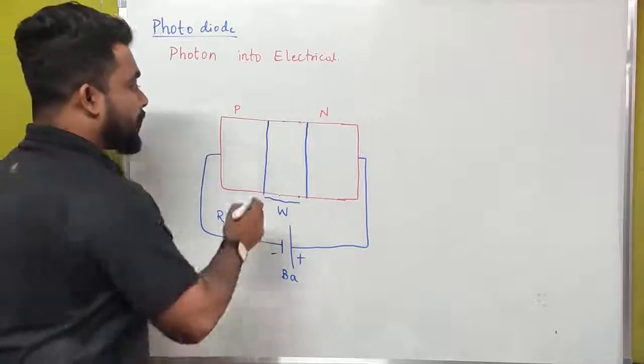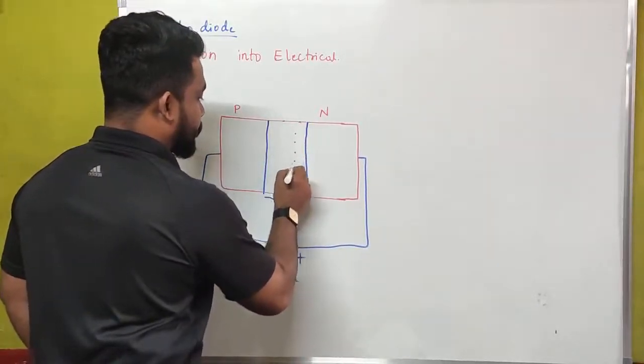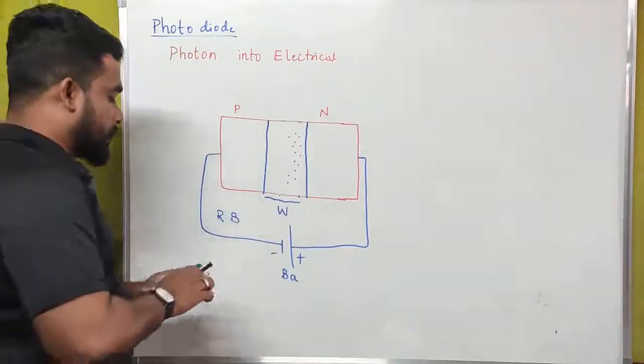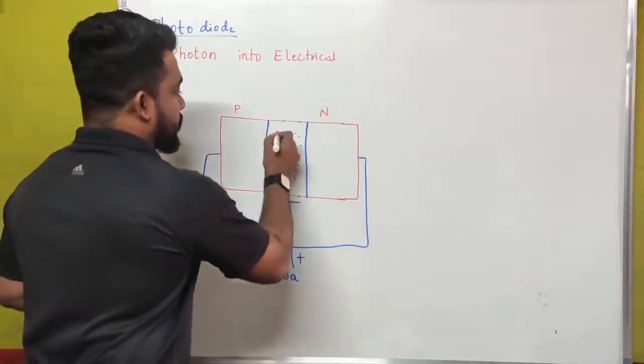Here, a number of electrons and a number of holes are present inside the depletion layer.